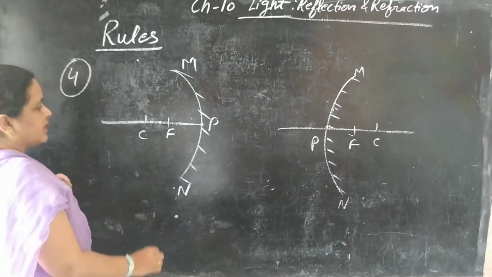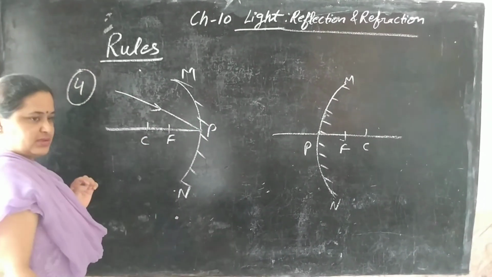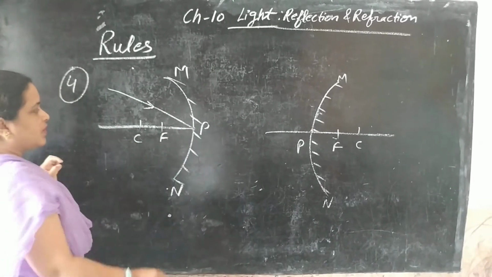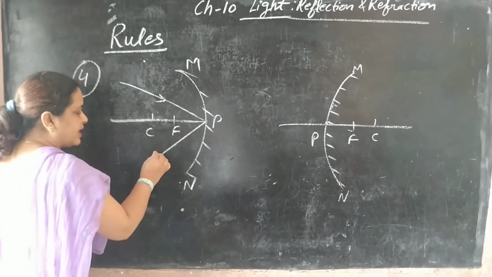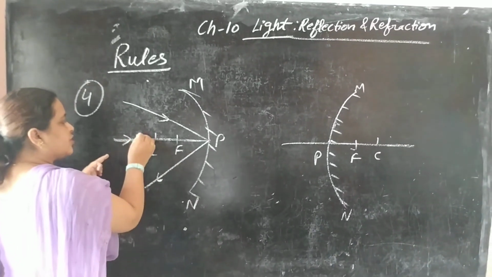Clear? If a ray falls obliquely to the mirror surface, let us say at the pole, then it would get reflected back obliquely only. So the principal axis acts as a normal always.